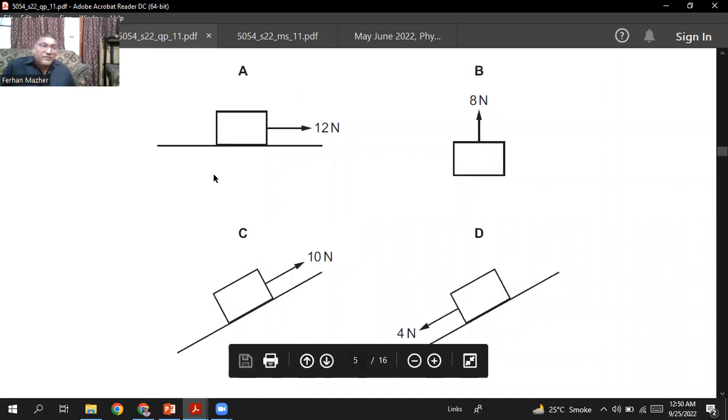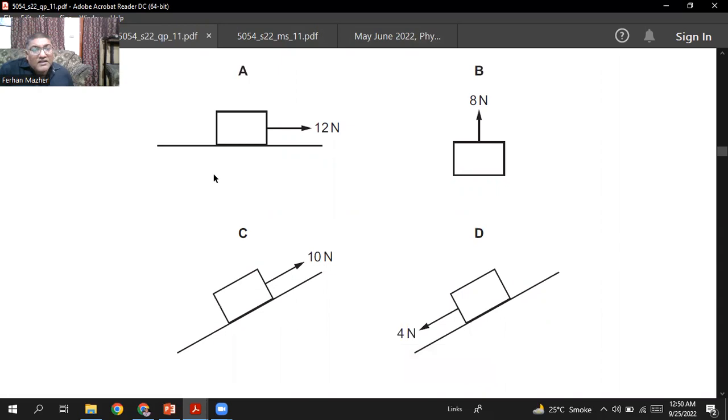Okay. Now the solution is very simple. In the A, the force applied is 12 Newton and the body moved in the direction of the force. And you simply multiply the force with the distance traveled, you get the work done. In each case, the body moved 1 meter. So 12 Newton multiplied by 1 meter, so it will be 12 joule, and that happened in 1 second. So it will be 12 watt.